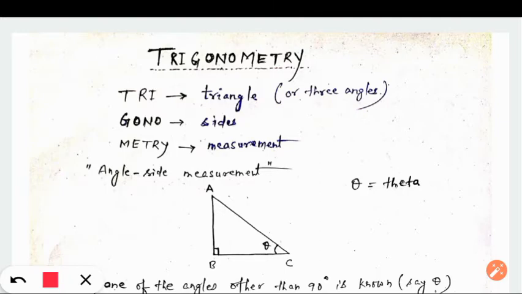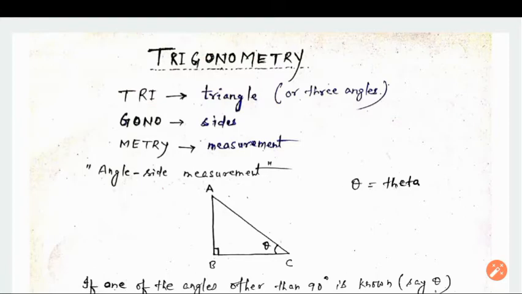And what do you mean by three here, right? In trigonometry, basically we are going to deal with a three-sided figure, which we call what? Triangle. So we will have three angles, we will have three sides. So basically this tri, which means three, indicates triangle, or three angles.